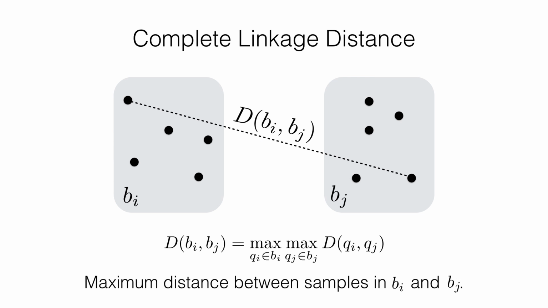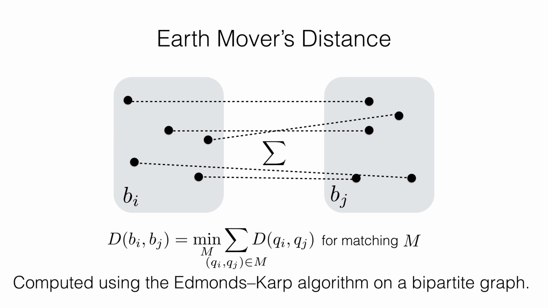If we recall our explanation of the planner, we needed a distance metric defined on our state space to select both Q near and an action for tree extension. We tried two different distance metrics defined on our belief space. The first defines the distance between two belief states as the maximum distance between any pair of samples in the belief. The second distance metric matches samples in the two beliefs in a way that minimizes the sum of distances between pairs of samples. This is slower to compute, but provides a better estimate of difference between two belief states.